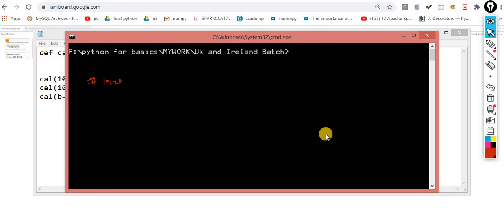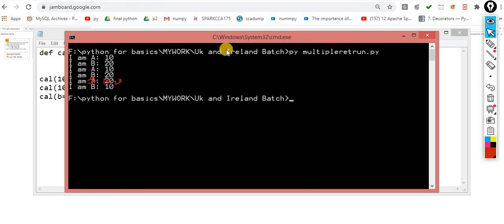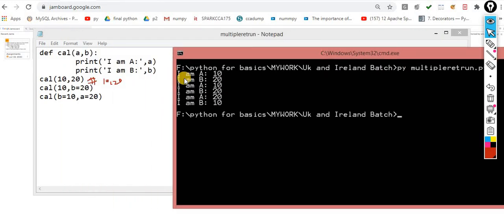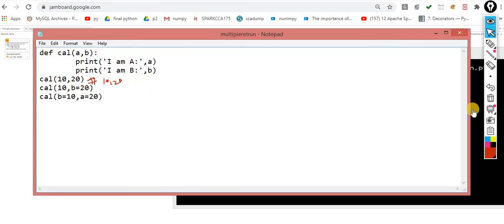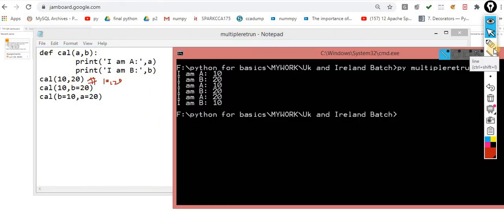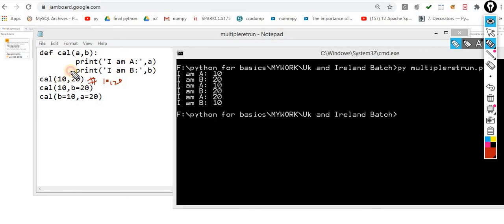Now observe the output. Now my words will give you the evidence. In the first call, a 10, b 20, perfect. In the second call, a 10, b 20. In the third call, a 10, because I assigned the value, and b 20.